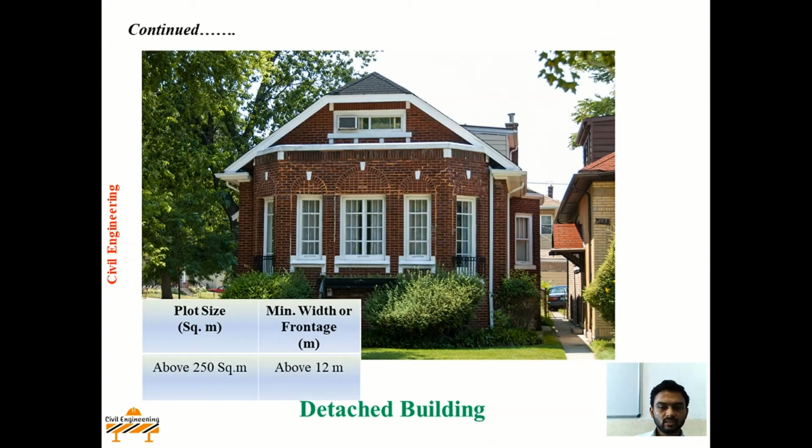And the third one is the detached building. A detached building is nothing but, you can say, a simple bungalow having all the four margins, that is, one side margin, second side margin, front margin and last one rear margin. All four sides of the bungalow have marginal distances, and plot size for such type of buildings as per Model Building Bylaws 2016 will be greater than 250 meter square and having minimum width or frontage of 12 meters. Now this will be in case of a detached building.